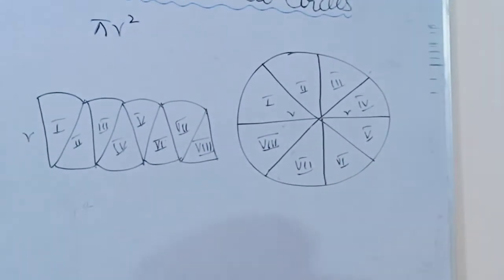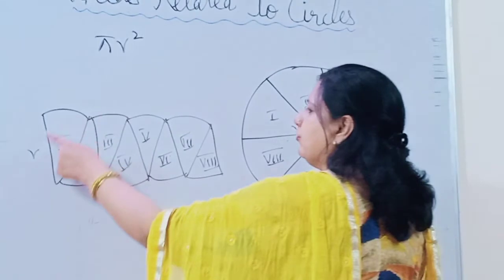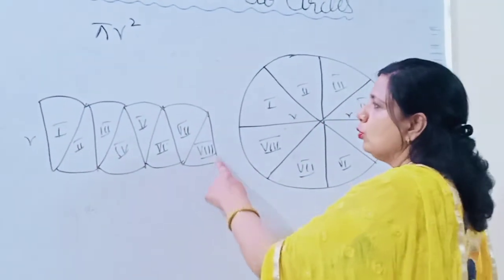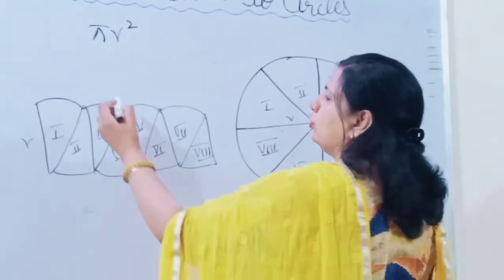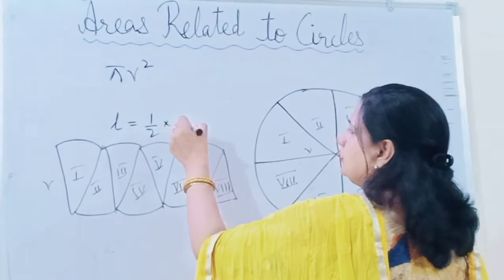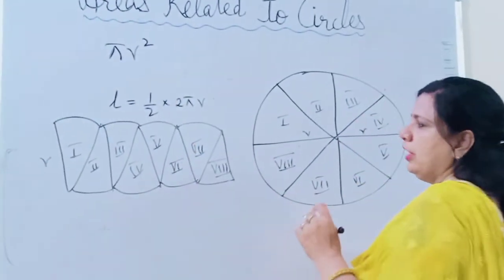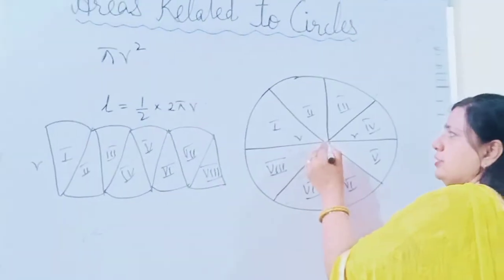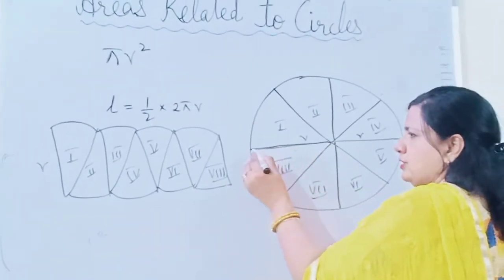Why half of the circumference? Because the total circumference is on this side and at the bottom also. So the length will be half of 2 pi r, and the breadth is r.